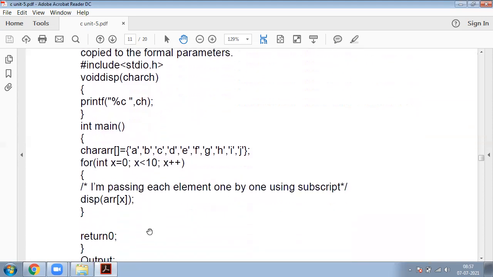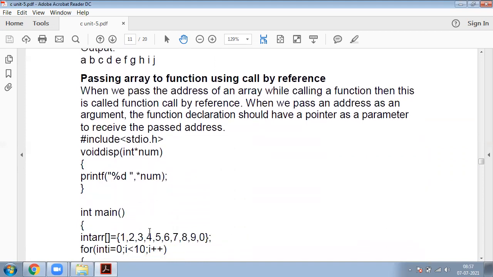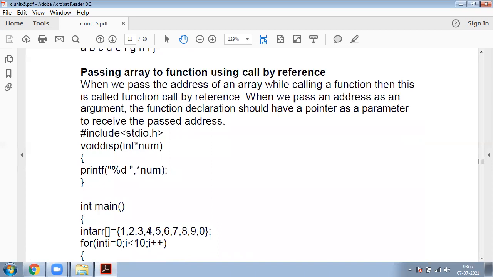Now coming to our second method, that is call by reference. Pass an array to a function using call by reference. What is the meaning of this? Call by reference is another method to pass our parameters from the calling to the called function.